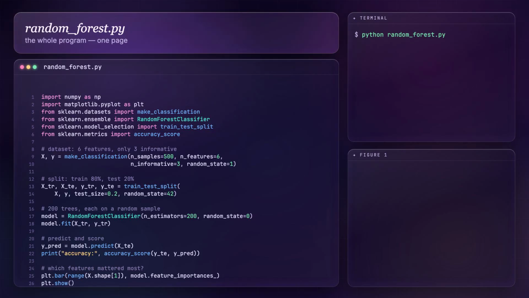Here's the program, back to a single page, every line in view. It's nearly identical to the decision tree code from last time. Honestly, we're just swapping one class for another. Let's read it through.